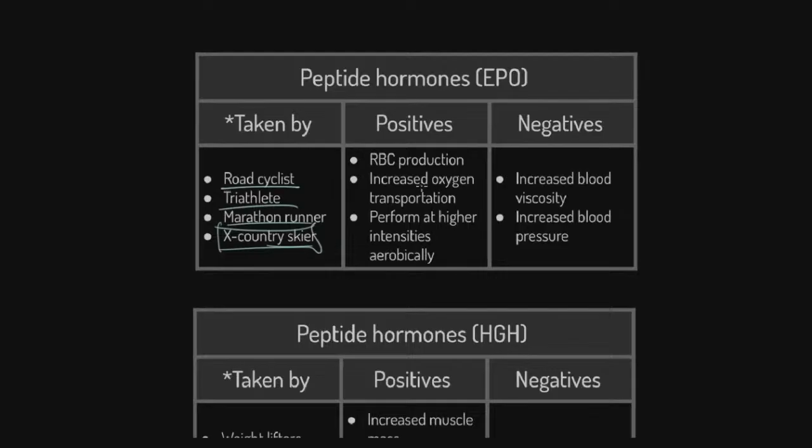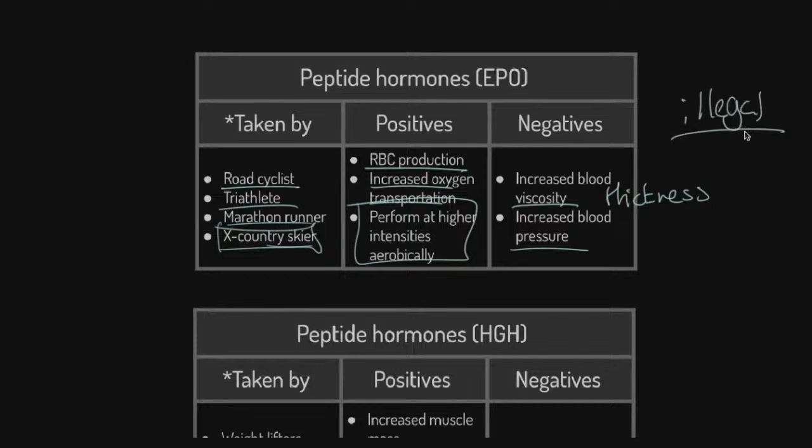Anyway, positives: it boosts red blood cell production. By the way, that process is actually called erythropoiesis, hence the name erythropoietin. It increases oxygen transportation. Therefore, what's the impact? We can perform at higher intensity aerobically, and we won't become fatigued at a much greater pace. Brilliant. So we're going up a mountain on a road bike, we're not going to go into the red at a much higher intensity, much higher pace. However, blood viscosity, remember this means thickness or stickiness, the blood becomes stickier and it leads to an increase in blood pressure. Can I stress again, it is completely illegal. Now, that was a problem because there wasn't a test for it for a long time, because this is naturally occurring in the human body.